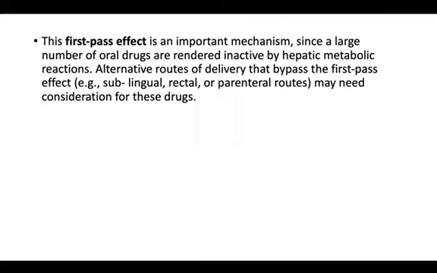Next, we have first pass metabolism. What is first pass metabolism? When you give a drug, it enters the gastrointestinal tract, then passes through the hepatic portal circulation, and then the hepatic microsomal enzymes metabolize the drug to form inactive forms. Once these inactive forms leave the liver, they enter the general circulation. That is first pass metabolism.